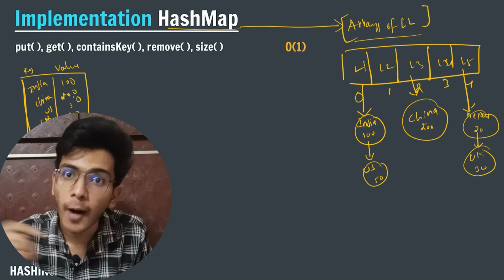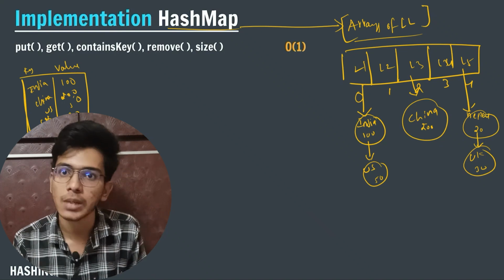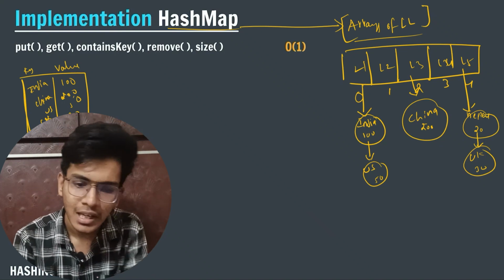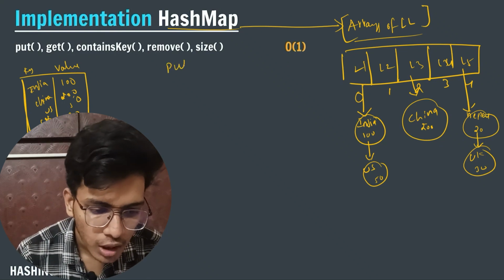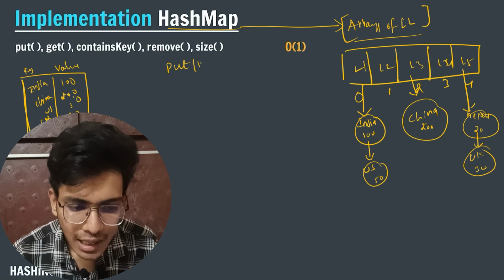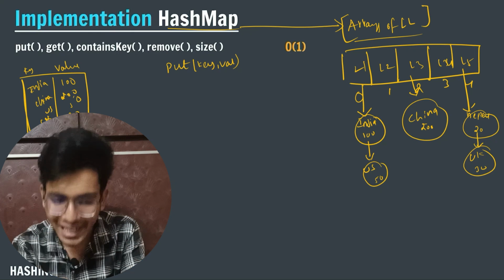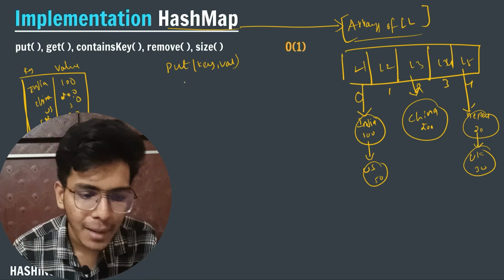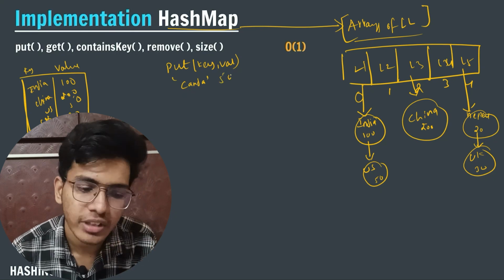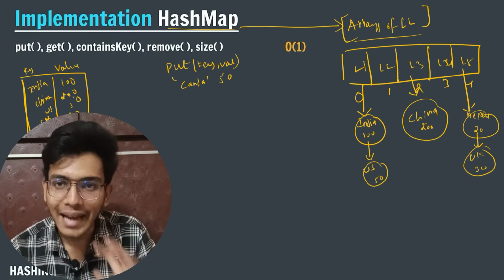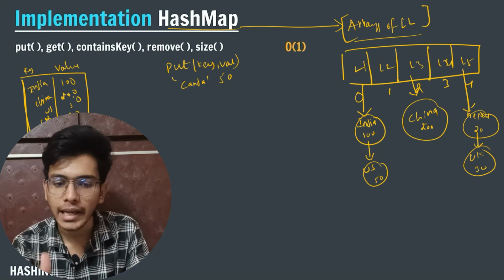Now let us talk about the operations. What will happen if I want to add a new element, get an element, or remove an element, what will happen in this whole structure? So let us talk about put. If I want to add a new key value pair in my existing hash map, let's say that I am passing Canada, and the Canada value is, let's say, 50. Okay, now I want to add this new key value pair into my hash map.